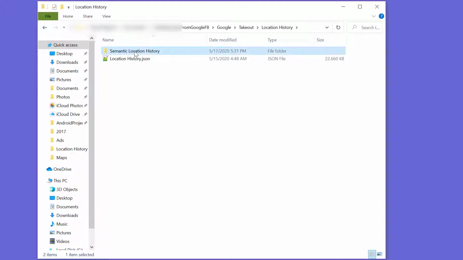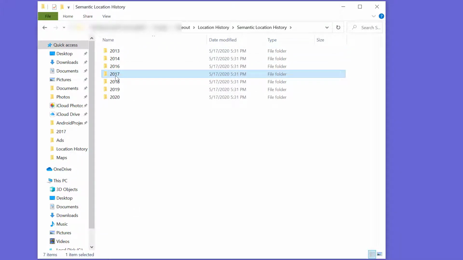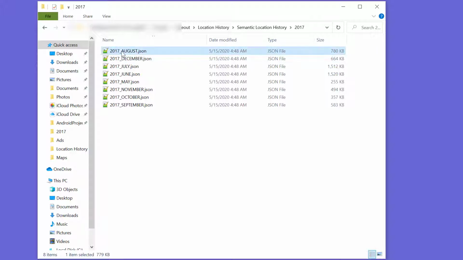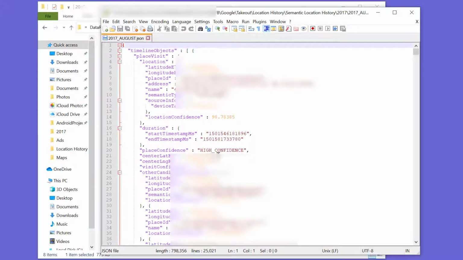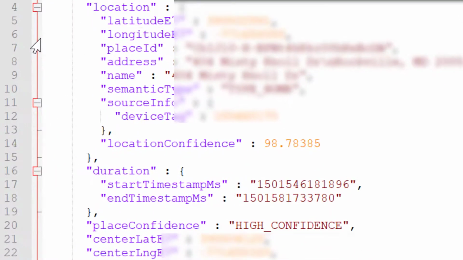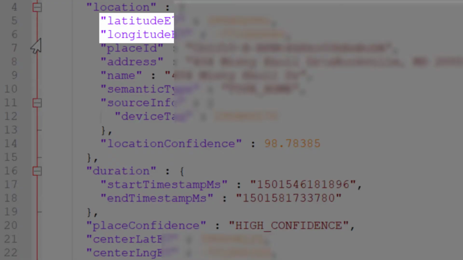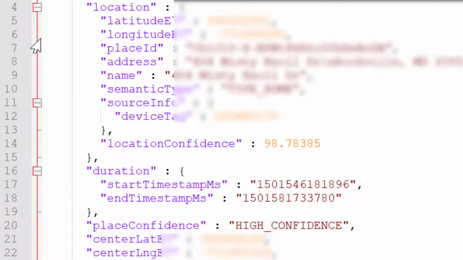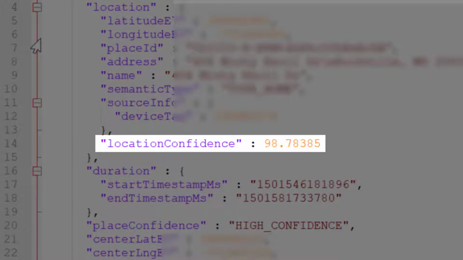So we'll go over here under location history, go to 2017, August, and take a look. Now these files are JSON files, so they're basically used for transmission of data, but you can easily open them using Notepad. So you can see here it has my GPS location. It has determined what is the address to that location and how confident it is that this information is correct. So it thinks it's 99% sure that this information is correct.